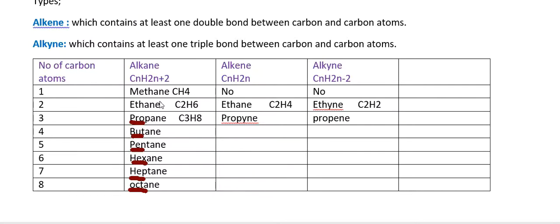For ethane, if there are two carbon atoms and it is an alkane, then it is ethane.